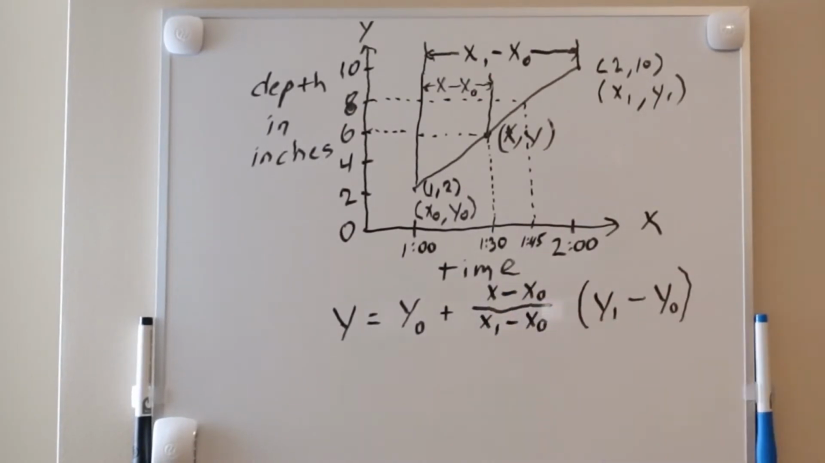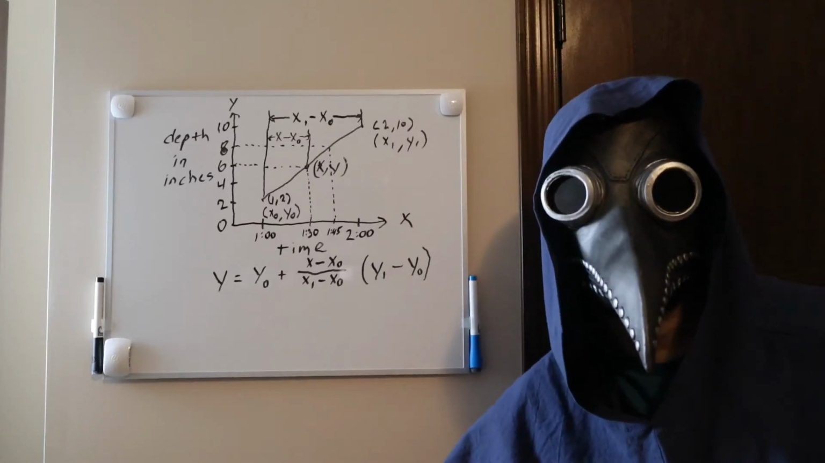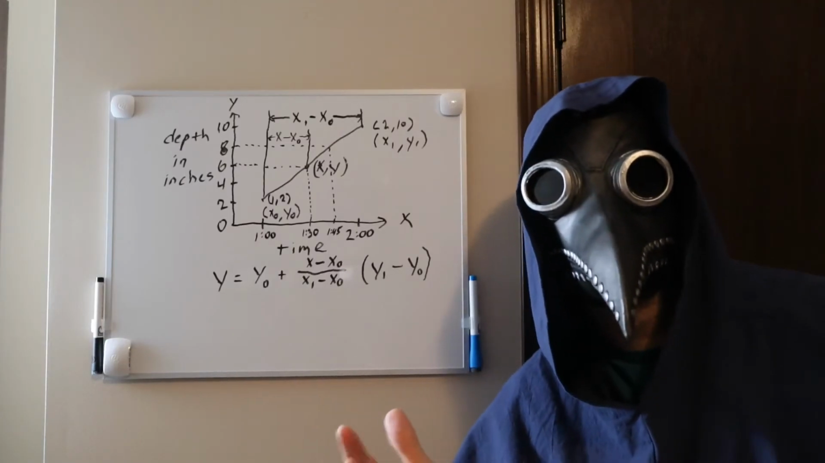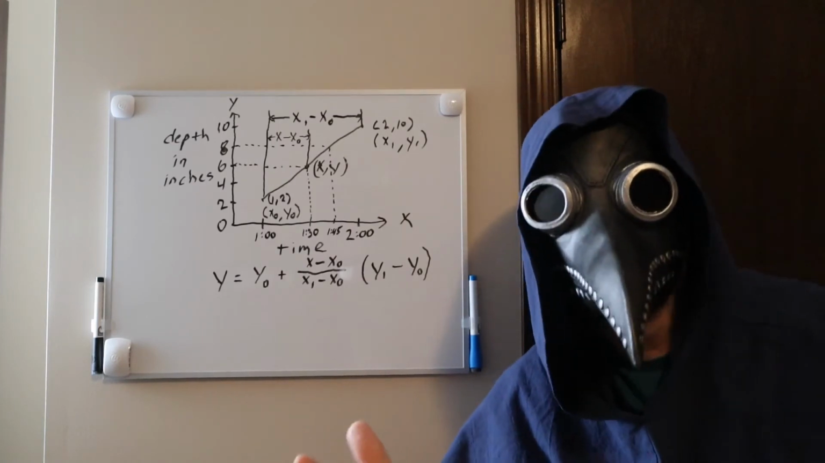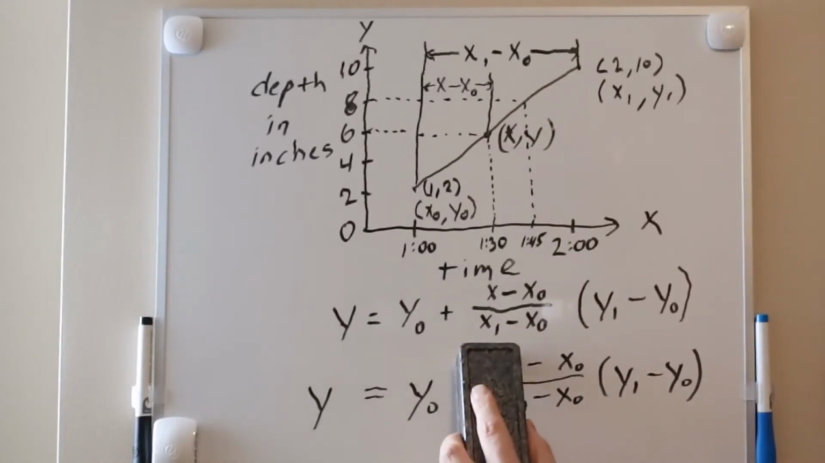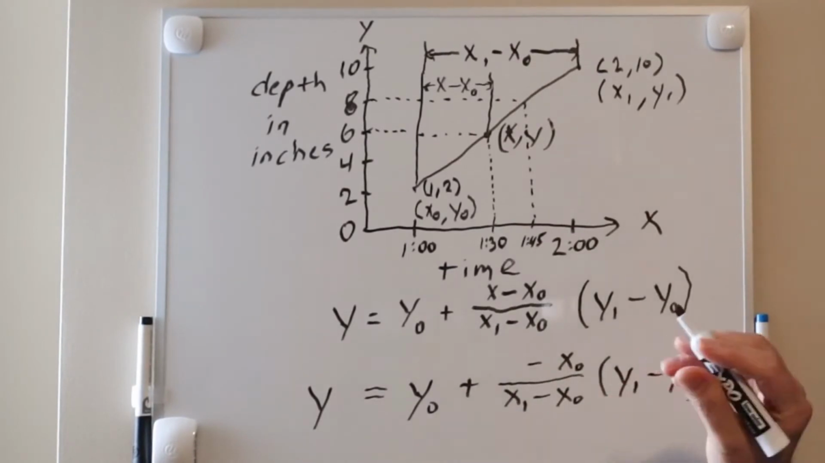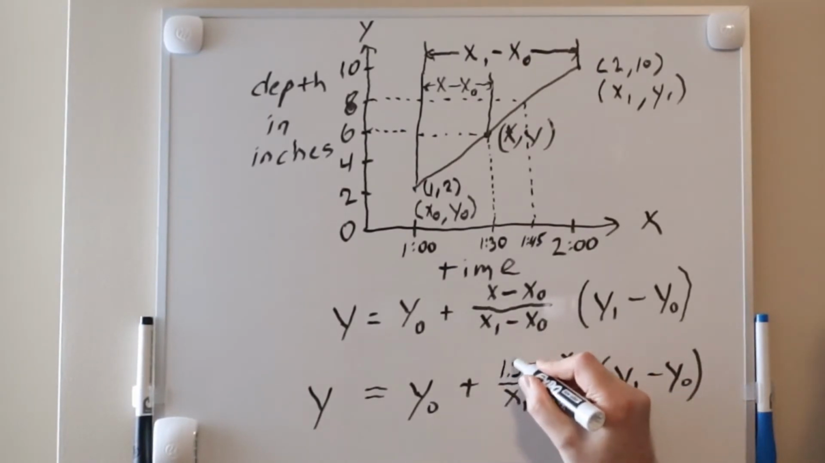And the final formula is this. And you could rearrange this in different ways if desired. Let's try it out and see if we can get the same results. First, let's try 1:30, which is half past 1, or 1.5.